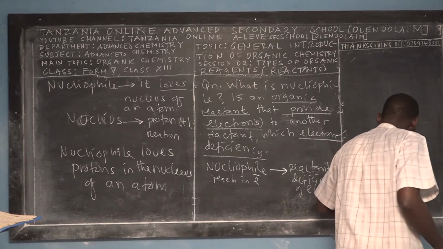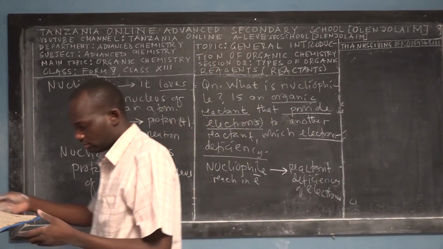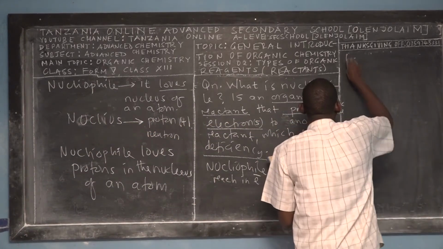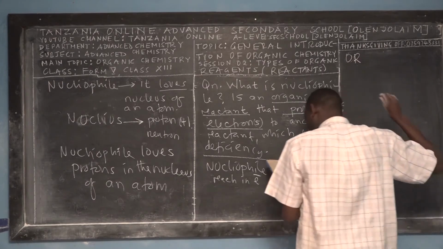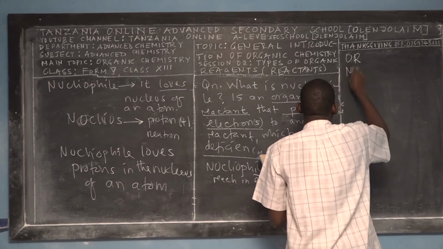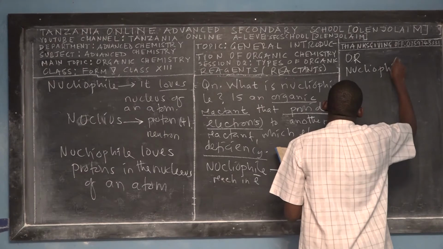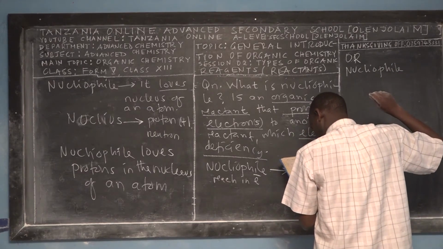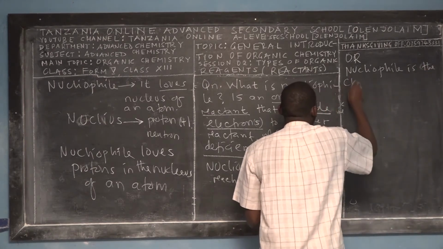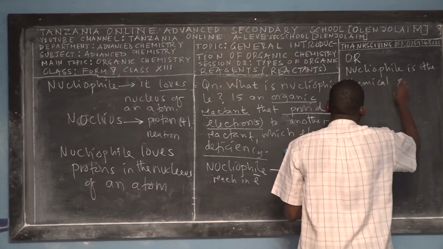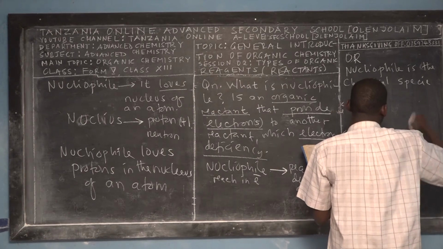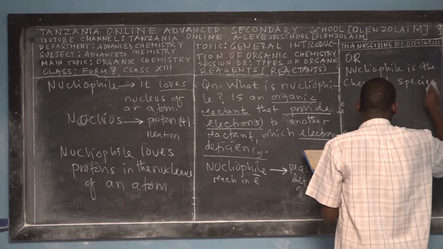Okay, I want to give you a second definition of nucleophile. Remember that I'm not teaching students to cram. I don't know how to cram, and I can't teach you how to cram, but I will teach you how we can understand stuff. Nucleophile, second definition. Right now, including yours, your definition, you can correct, you can mark yourself. Nucleophile is a chemical species. You can choose either of these definitions.